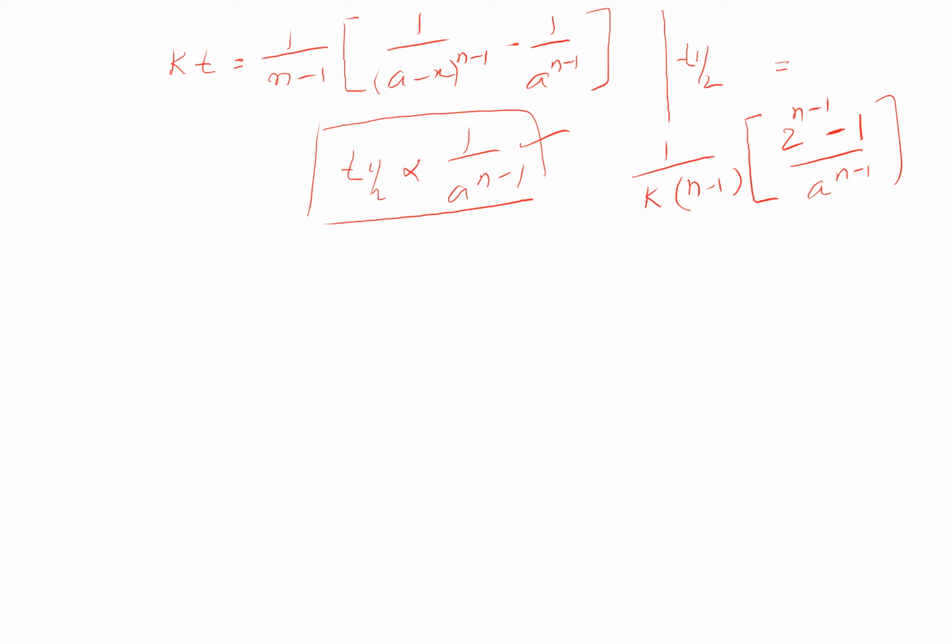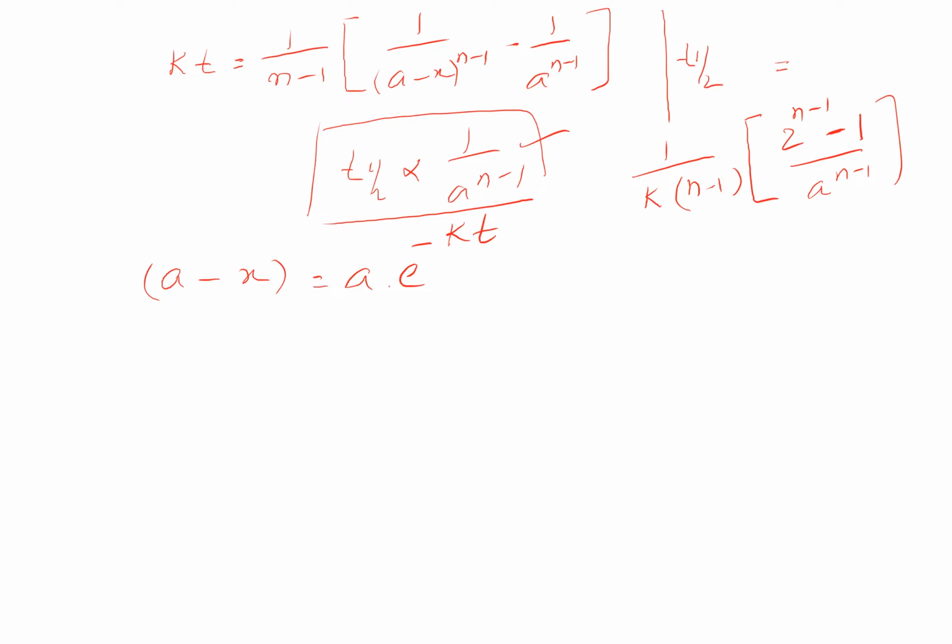And then in first order reaction, there are two other expressions to remember. They're also important. One expression is a minus x, the exponential form, which is important for us: a minus x is equal to a into e to the power of minus kt. A minus x is the concentration left, and a is the initial concentration.